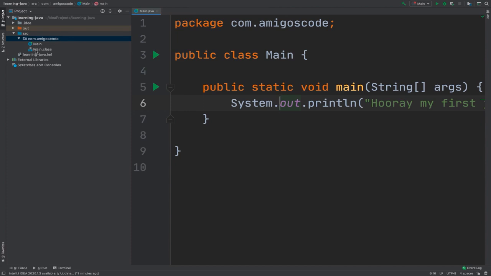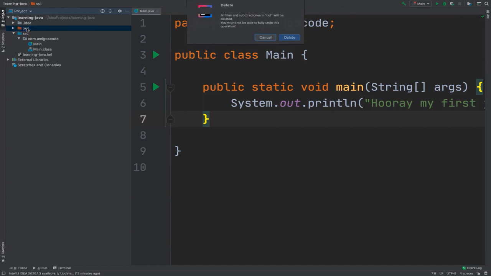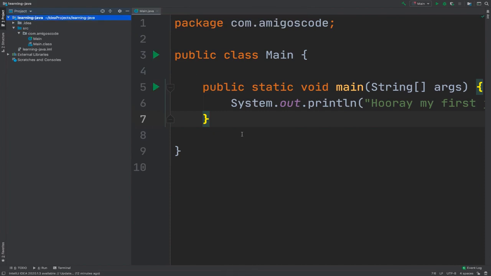So right here, you see that we have this Main.class, right? What I want to do is, you see we have this out folder. Let me go ahead and delete that. Basically the purpose of an IDE, or in our case IntelliJ, is to compile and run the application on the JVM instead of us having to do everything manually, right? This is why we have these play buttons.